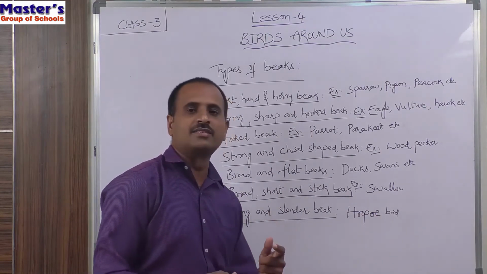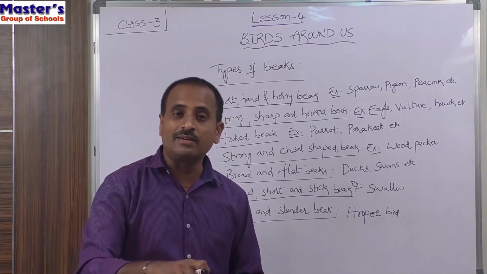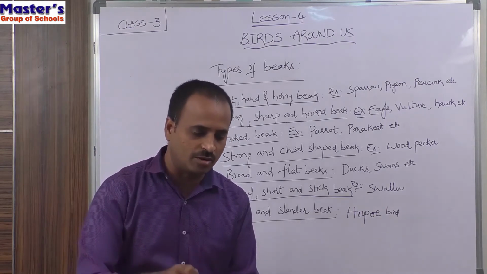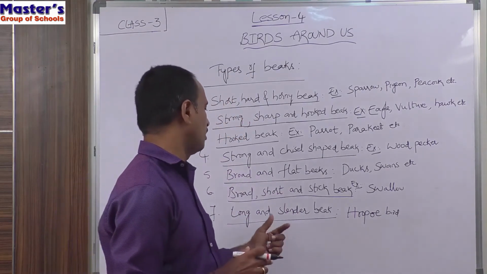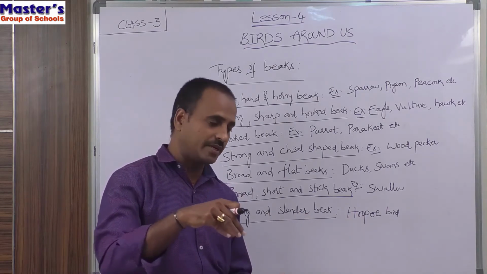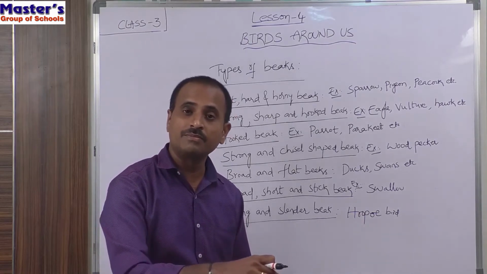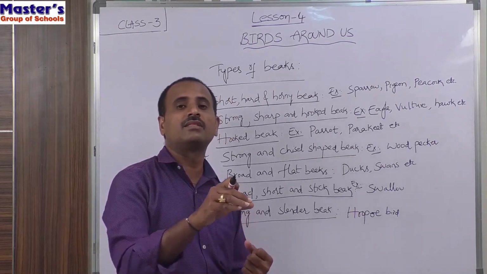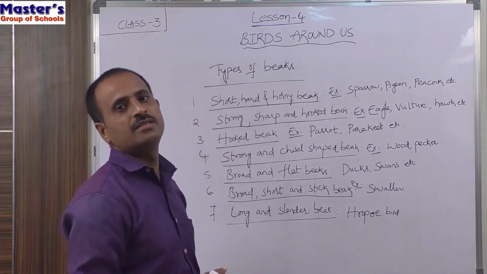This long and slender beak will help the hoopoe bird to collect the insects present in the ground or in the trees. By using its long and slender beak, it can pick up the insects present in the soil, in the ground, and also collect the insects present in the trees.